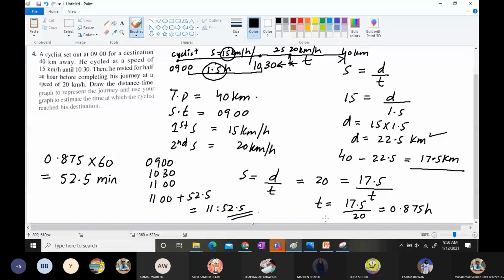Now it says draw the distance time graph to represent the journey and use your graph to estimate the time in which the cyclist reached his destination as well. And you need to plot this on the graph. How will you do it?